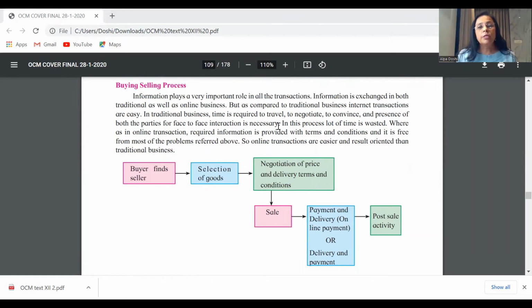So now they are talking about what is the benefit of online transaction. Okay, we see here. First, required information is provided with terms and conditions. It is free. Most of the problems of traditional business do not occur. You do not need to meet face to face. There's no negotiation. So this is how online transactions are easier and result oriented than the traditional method of business. So they have given this diagrammatic representation of how traditional transactions are a little more difficult, more complex.